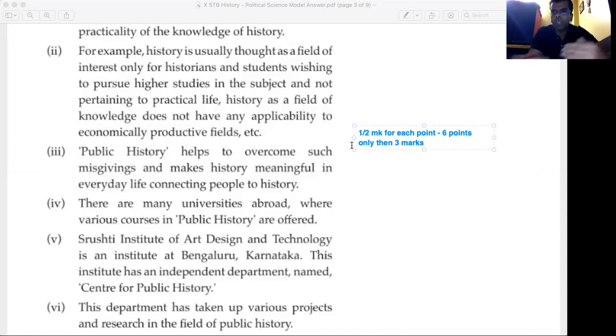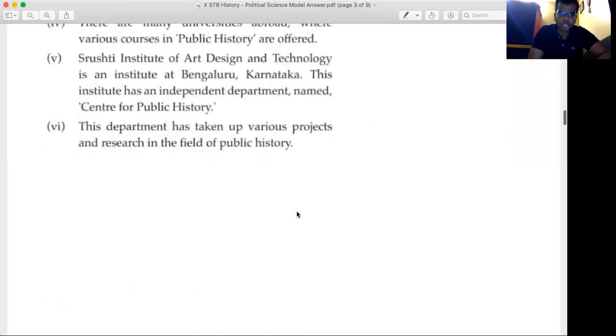If all the 6 points are well written, you will get 3 marks. So we have merged 2-3 points to make one point. Accordingly consider and give yourself marks. But all the 6 points have to be there in your answer. Am I clear? Okay. So after seeing the first question, it's time to go towards the next question.